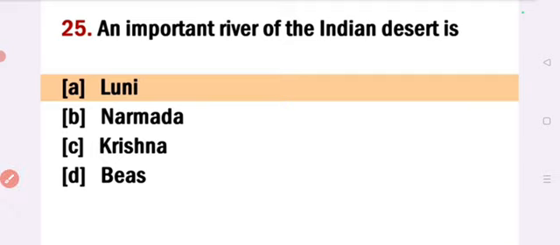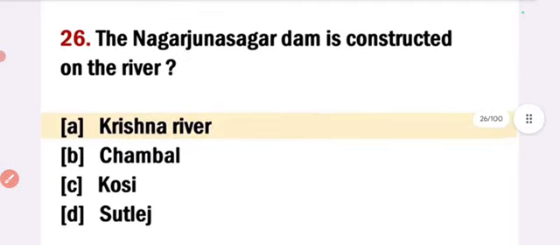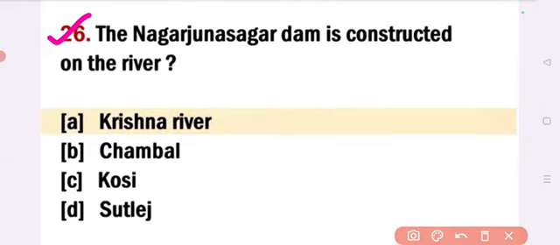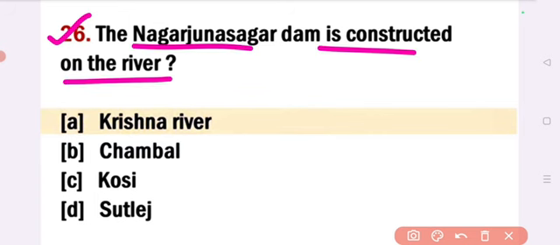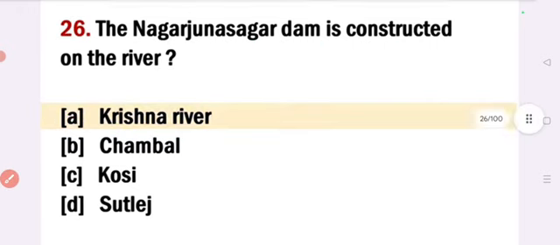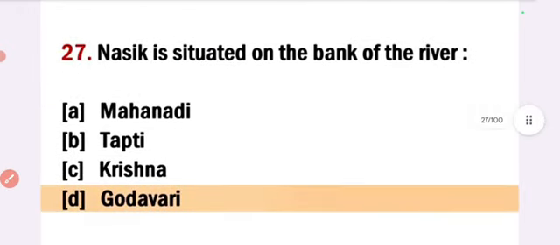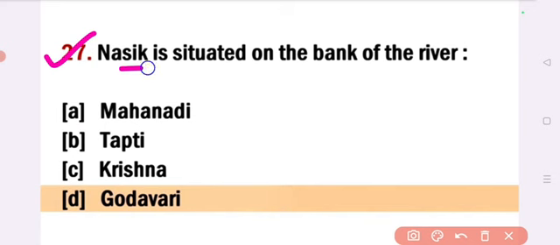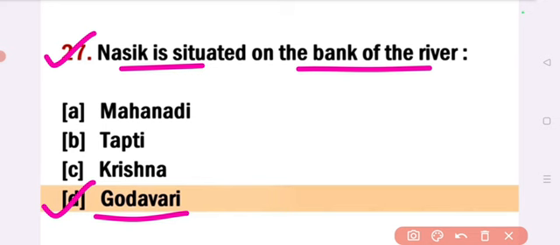Next. The Nagarjuna Sagar Dam is constructed on the river, answer option A, Krishna river. The Nagarjuna Sagar Dam is constructed on the river Krishna. Next. Nasik is situated on the bank of the river, option D, Godavari. Nasik is situated on the bank of the river Godavari.